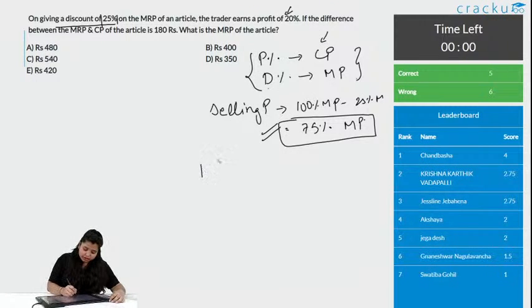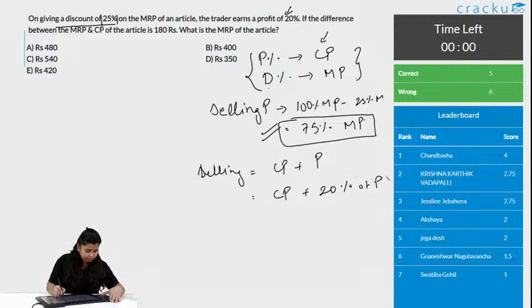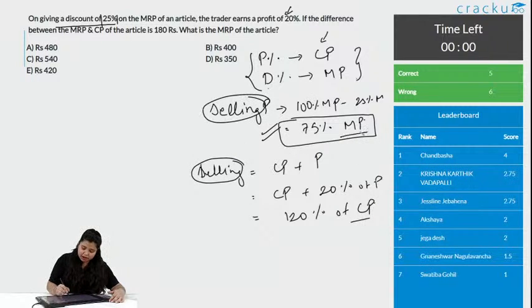So, selling price is cost price plus profit, cost price is CP, profit is 20% of CP, this is 120% of CP. Are you clear till here? Now, you know the selling price with respect to the cost price, and you know the selling price with respect to the marked price. These selling prices are equal, so just equate them. 120% of CP is equal to 75% of MP.